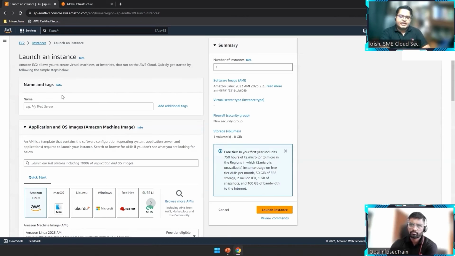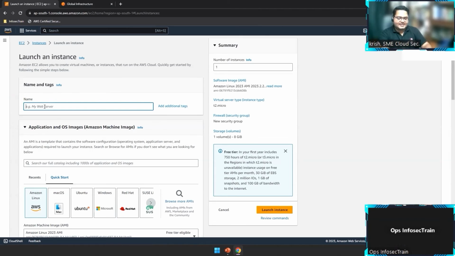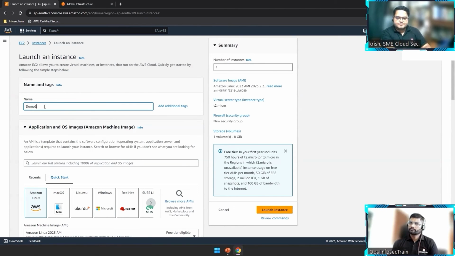And now what we do is we have to give a name for the server. Obviously, again, this is a most important factor. I hope we'll be making a separate video on the criticality of labeling and tagging. We'll definitely learn that. So first of all, I'll just give a name called demo server. This name can be changed later if I want.